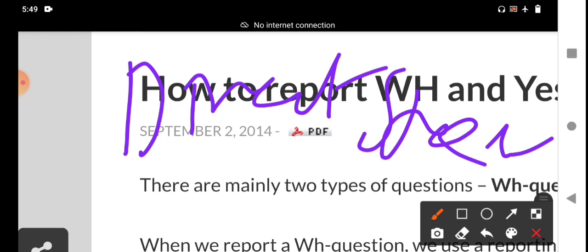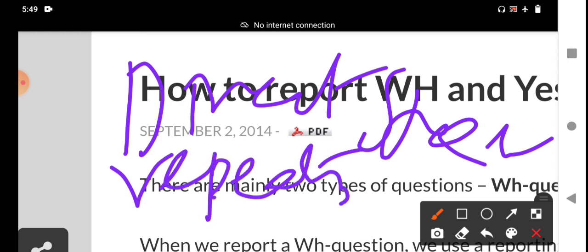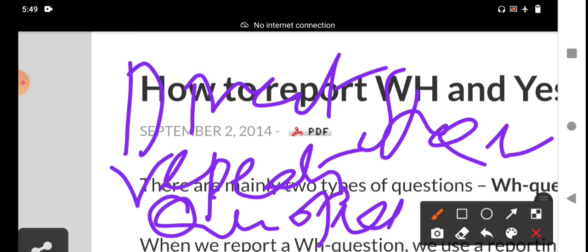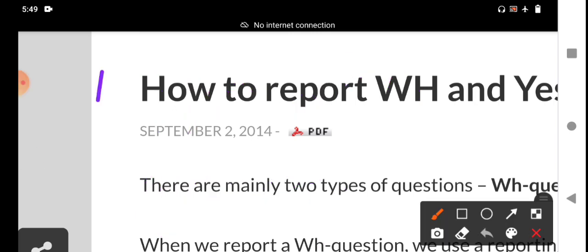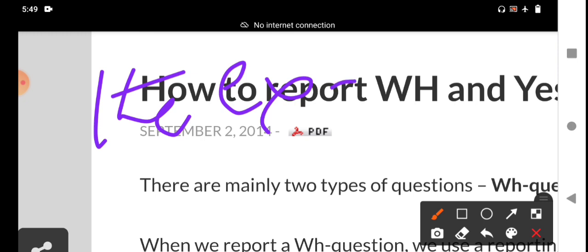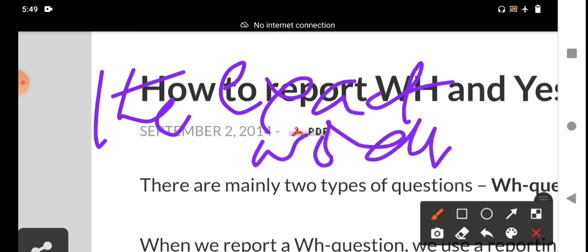The speaker's words are repeated or quoted. The important word is exact: the exact words spoken by the speaker. This is the definition. Direct speech repeats the exact words spoken by the speaker.